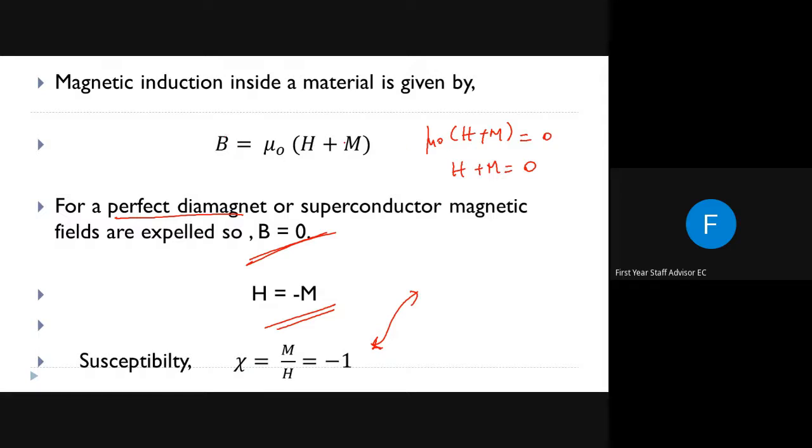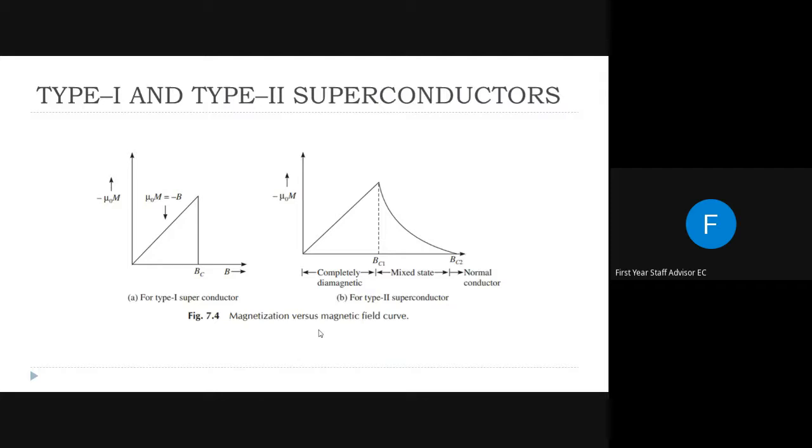So we can say mu 0 (H plus M) equals 0. Rearranging that, we get that the susceptibility of a superconducting material is minus 1 if it is a perfect diamagnet. Now we are going to classify type 1 and type 2 superconductors.